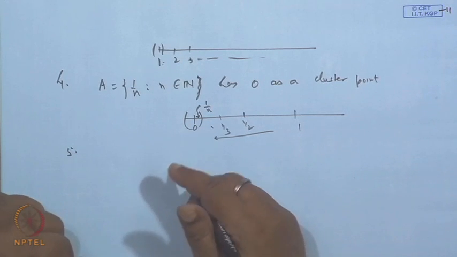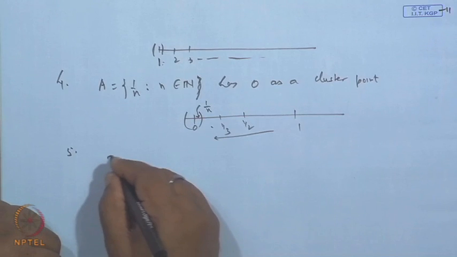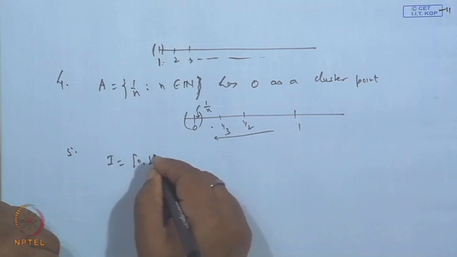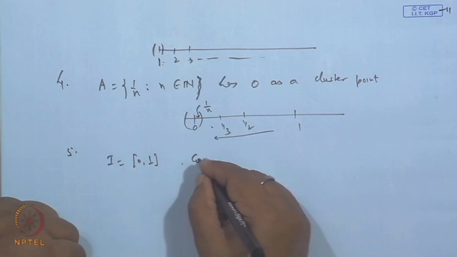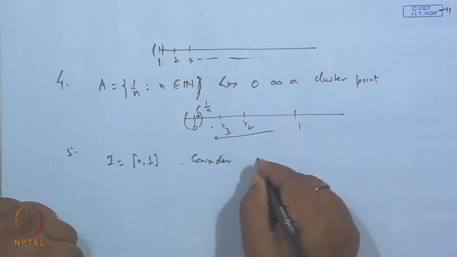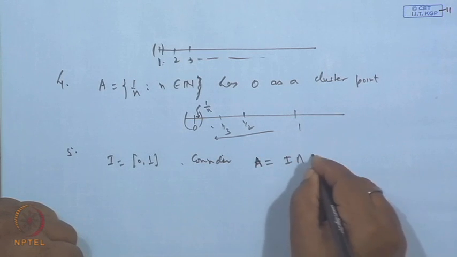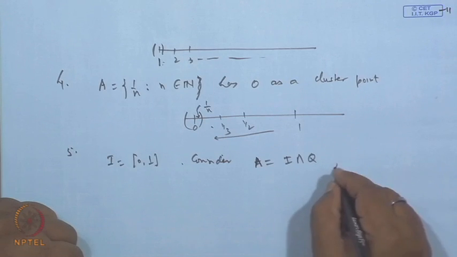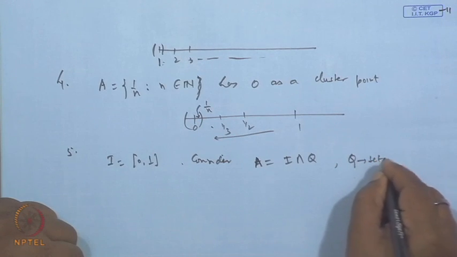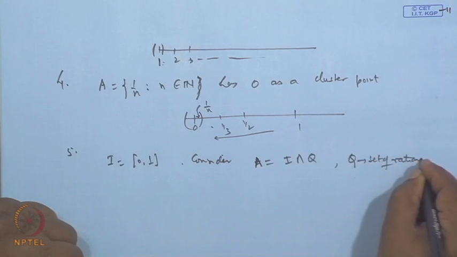Then if we take the closed interval I = [0, 1], and consider a set A which is I intersection Q, where Q is the set of rational numbers.